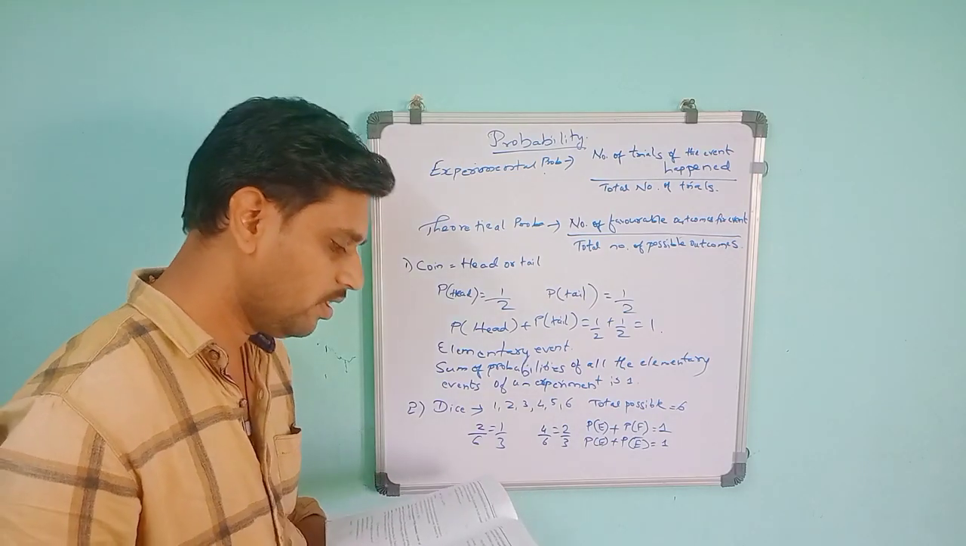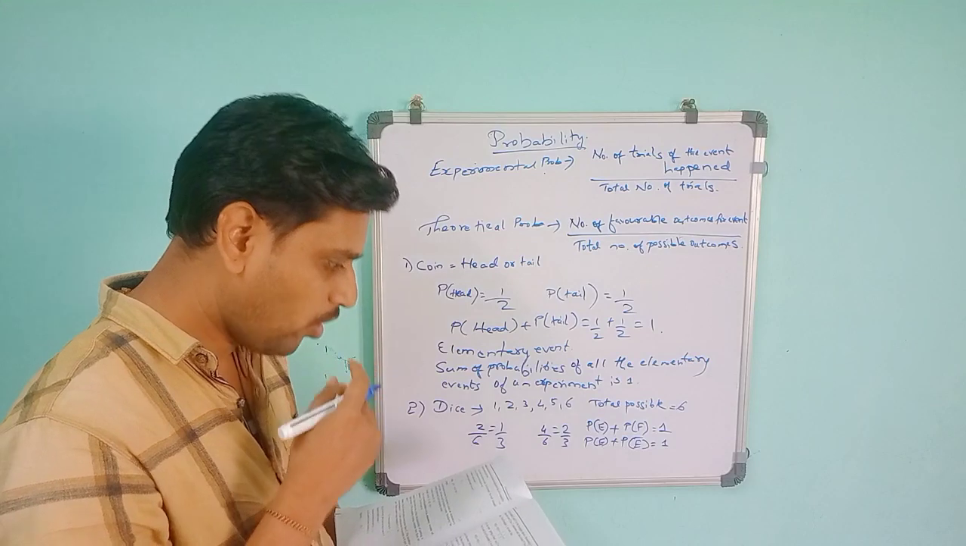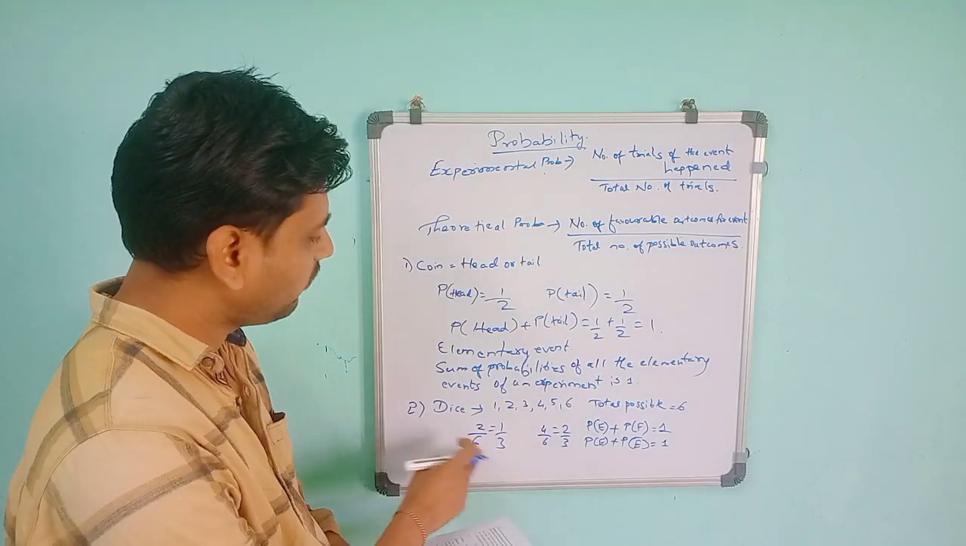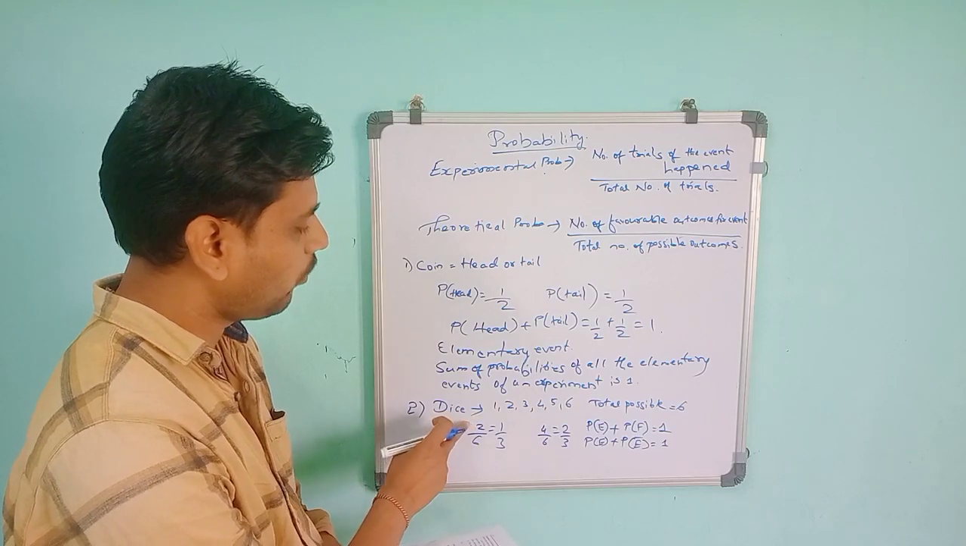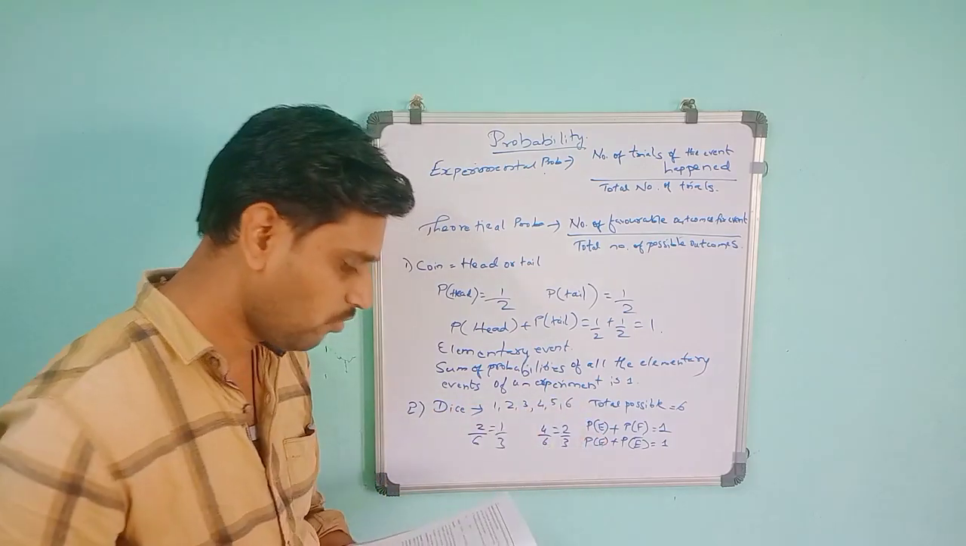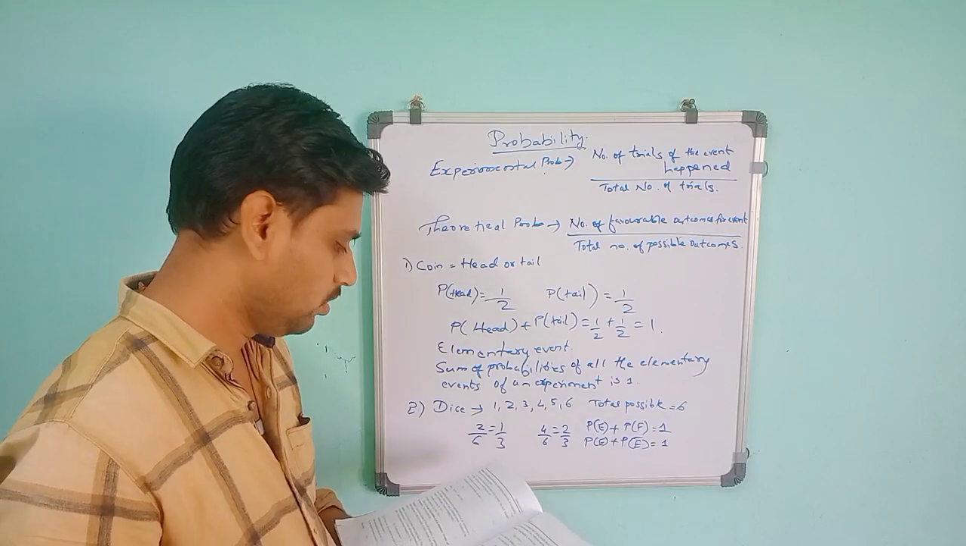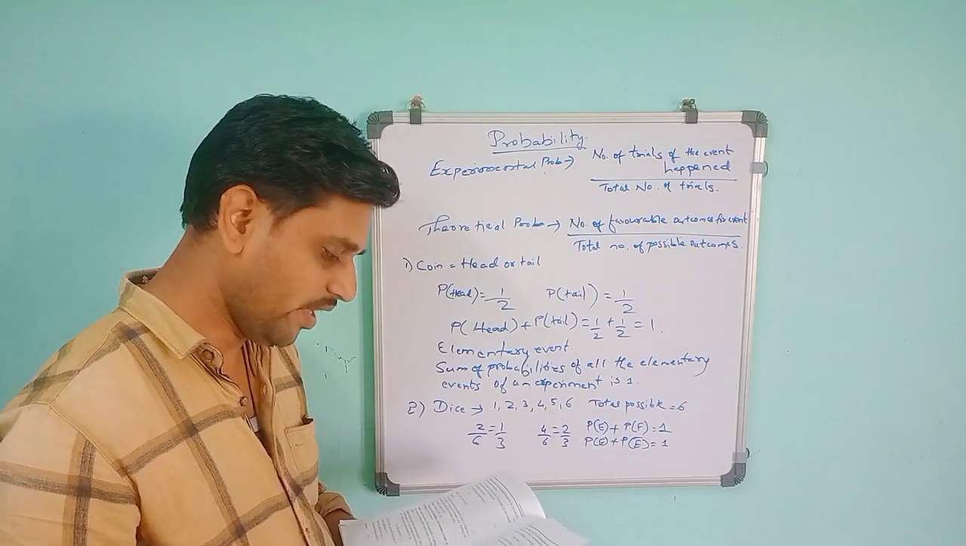So are these events elementary events? No, they are not elementary events, because the outcome should always be a single one. Here the outcome is 2 and the outcome is 4. So this is not an elementary event.